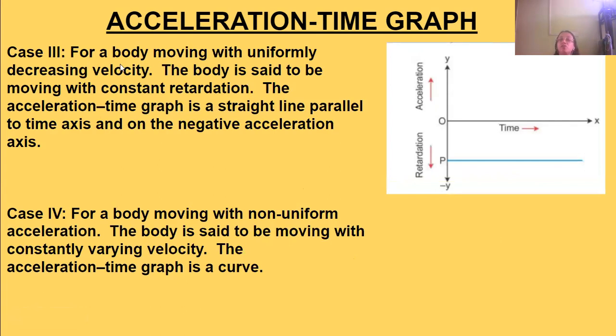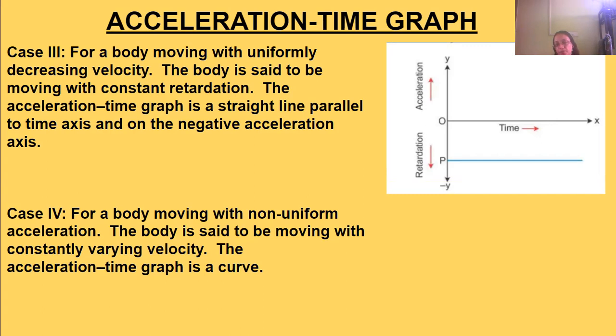Third case: a body which is moving with uniformly decreasing velocity. That is, its velocity is decreasing, but it is uniformly decreasing. In that case, the acceleration will be considered as retardation. That is, the acceleration will be changing uniformly, but there will be constant retardation.